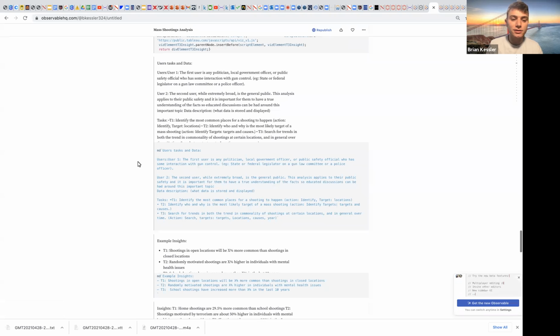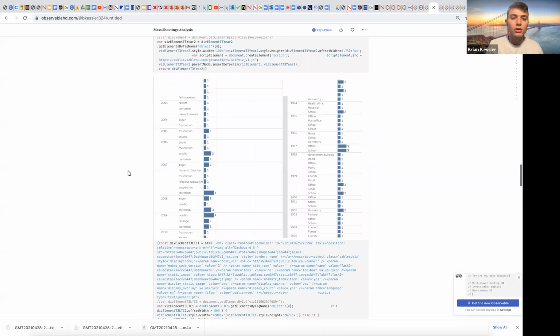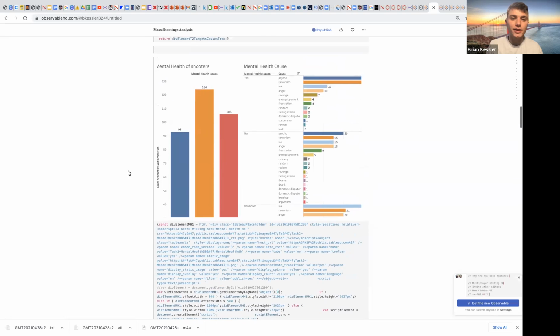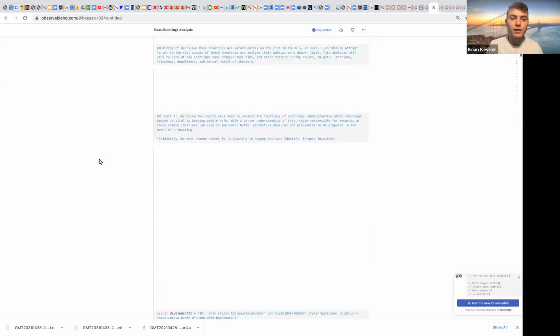There'll be three tasks in this analysis. The first will be to identify the most common places for a shooting to happen. The second will be to identify who and why is the most likely target of a mass shooting. And the third will be to search for trends in both the commonality of shootings in certain locations and in general over time.